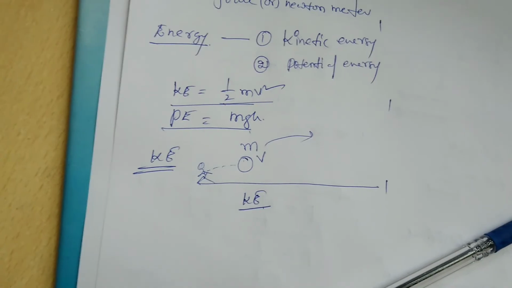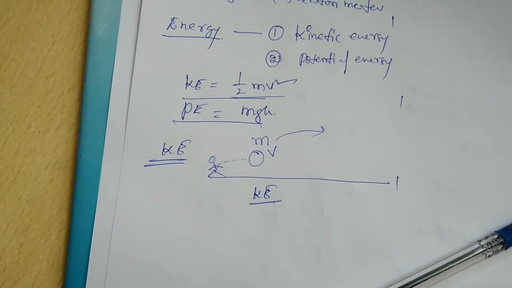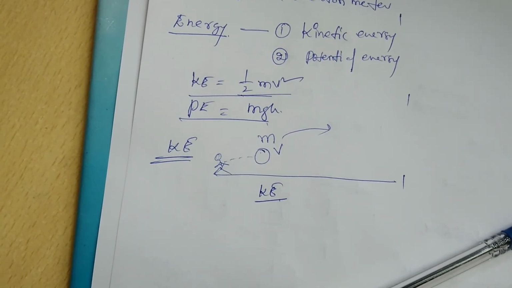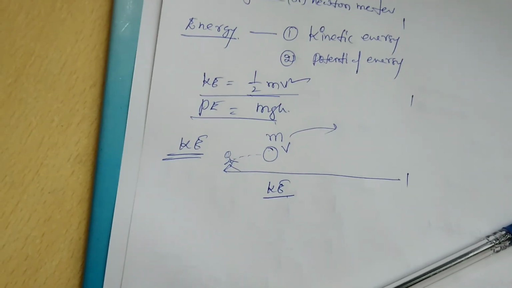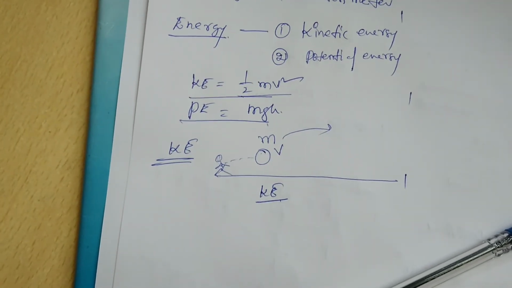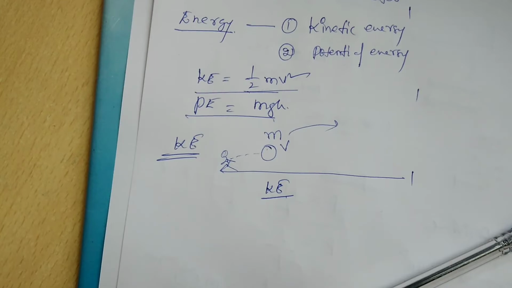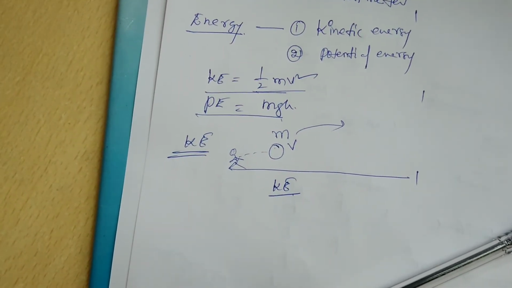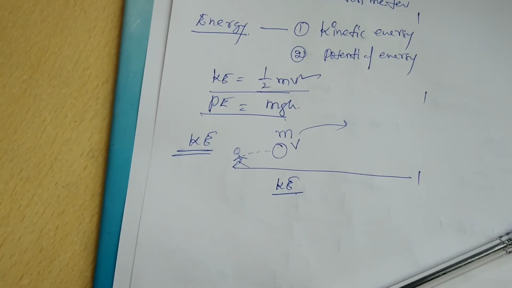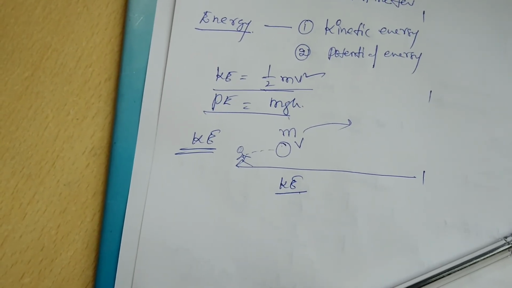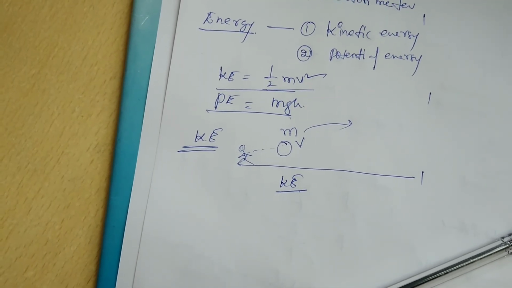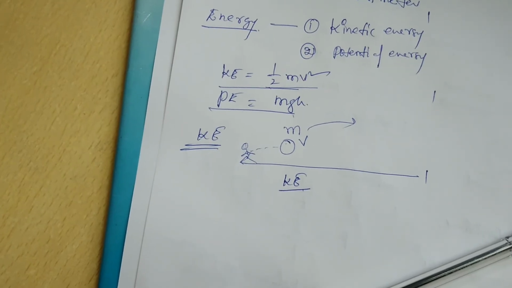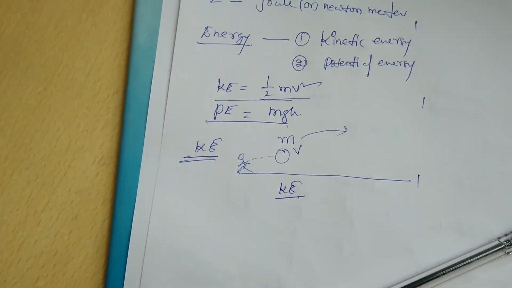Suppose I have taken one stone and I throw it on your body. It means your body is getting some pain. It is nothing but the stone has some energy. Whenever the stone has some mass and some velocity, it leads to some pain on your body. That pain represents kinetic energy.